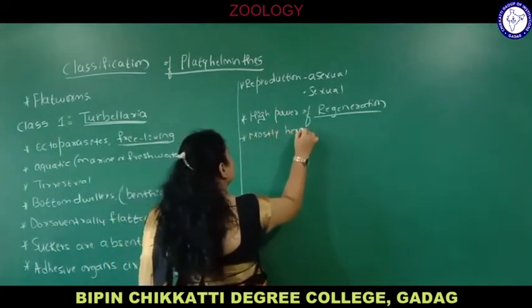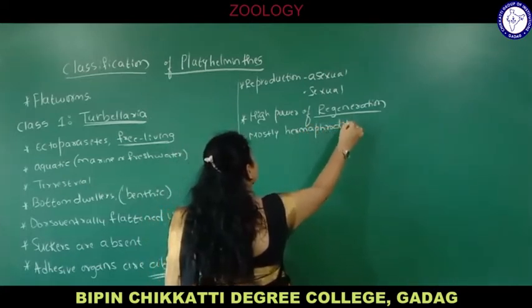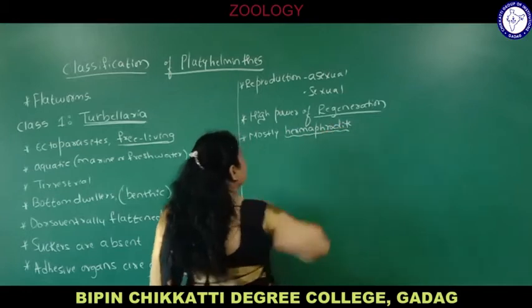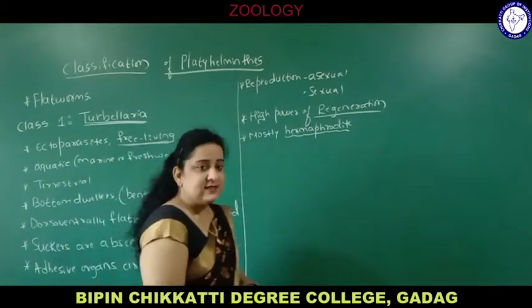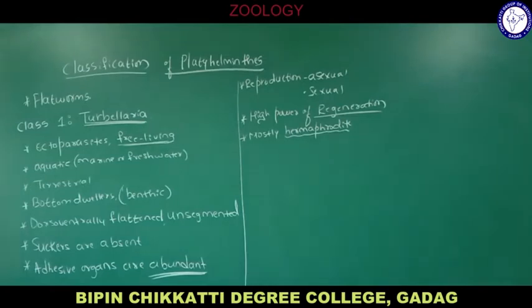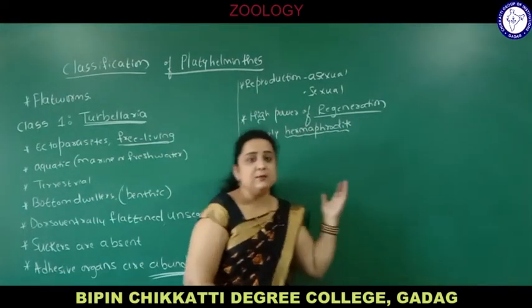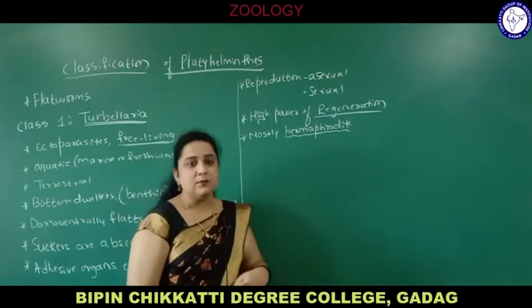You already know the meaning of hermaphrodite in general, but class-wise also you should know the characteristics. Hermaphrodite means they are bisexual organisms, having both male and female reproductive organs in the same individual. So they are called hermaphrodite.